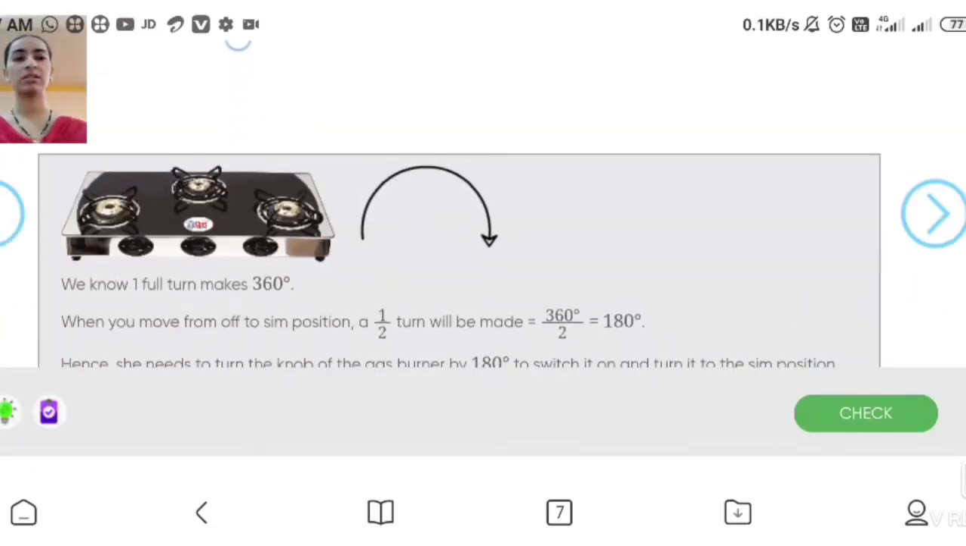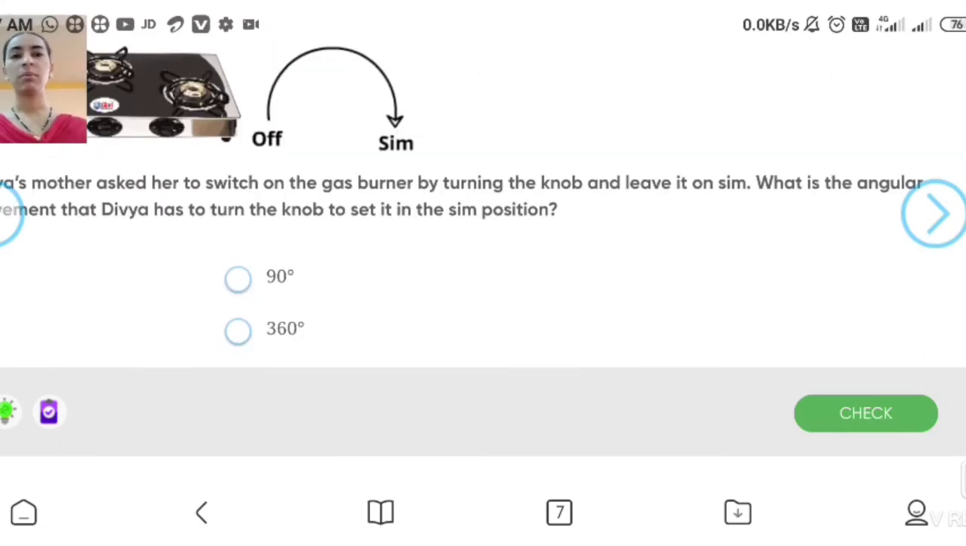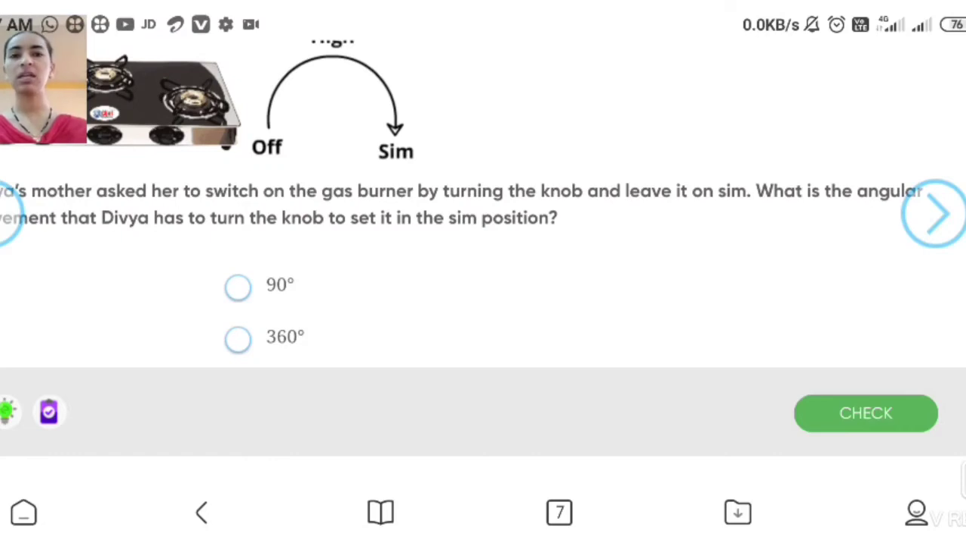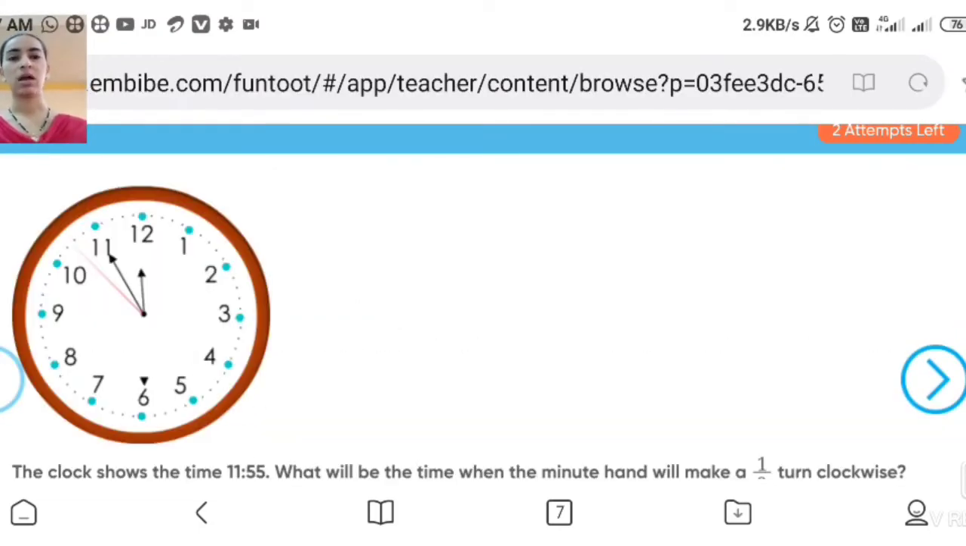Yes, see the answer. When you move from off to sim position, a half turn will be made. Half turn means 360 divided by 2. That means 180 degree. So answer for this will be 180. You have to remember this: a quarter means 90 degree, half turn means 180 degree. Okay, in the angle. Now see this.